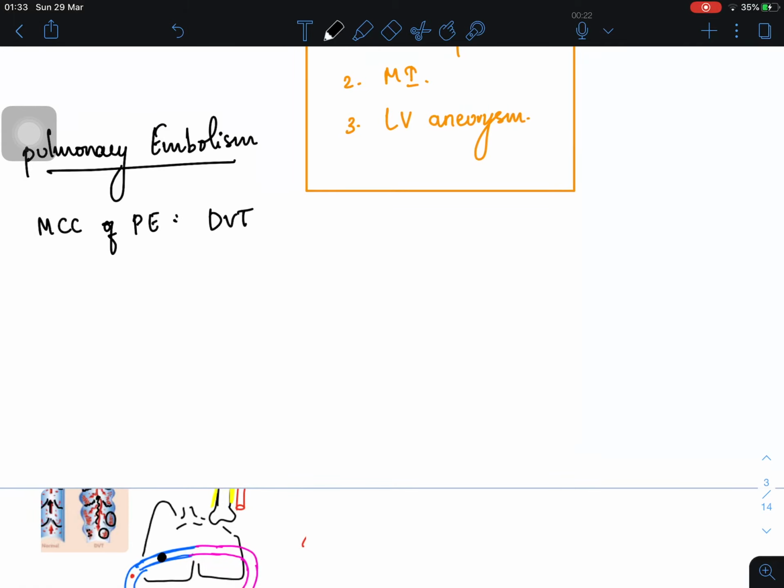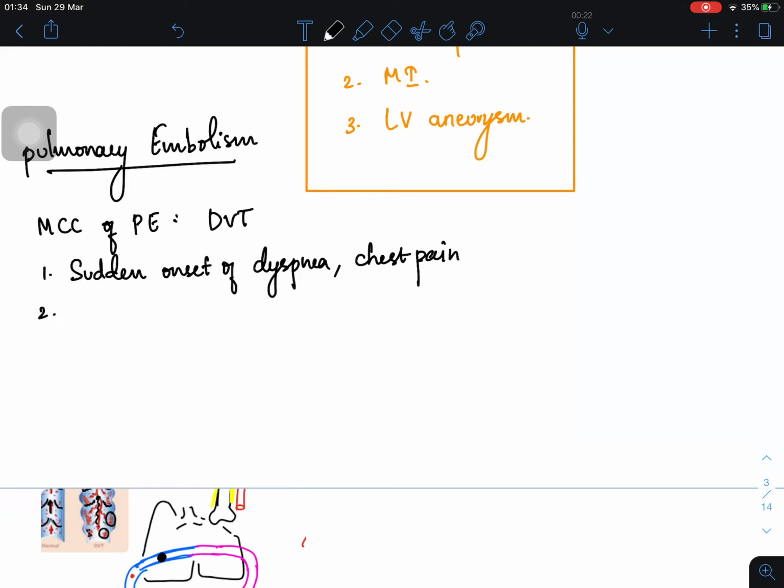So in case of pulmonary embolism, the patient will have very sudden onset of dyspnea. Not only sudden onset of dyspnea, the patient will also have sudden onset of chest pain. Keep in mind that if in the question they say the patient is having sudden onset of chest pain, only in two conditions will you find it: pulmonary embolism and pneumothorax.